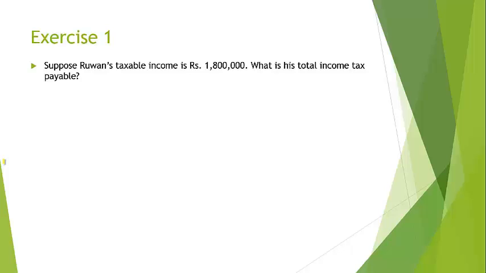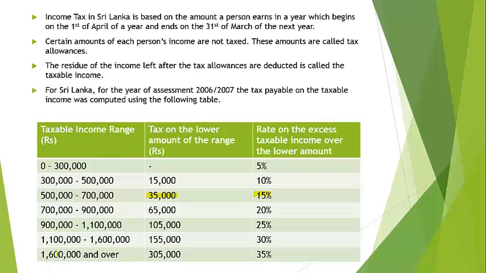Suppose Ruan's taxable income is 1,800,000 rupees. What is his total income tax payable? If we look at the table, for an amount 1,600,000 and over, there's a tax on the lower amount of the range, which is 305,000 rupees, and a percentage on the excess taxable income over the lower amount, which is 35%. So Ruan's income is 1,800,000 rupees.